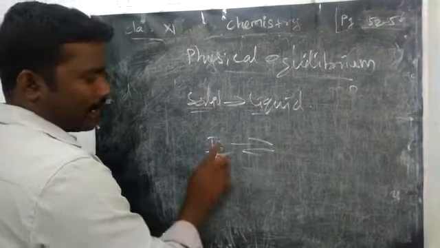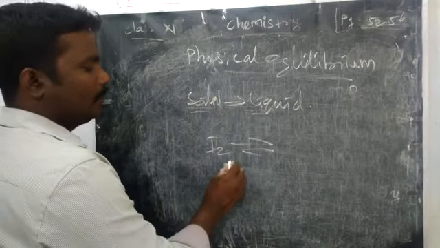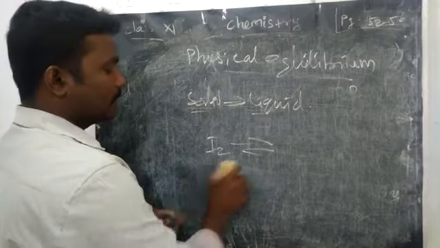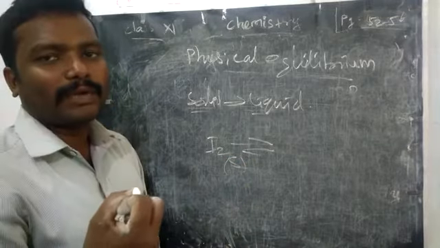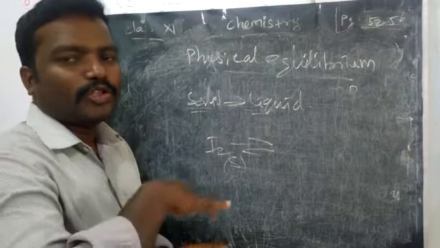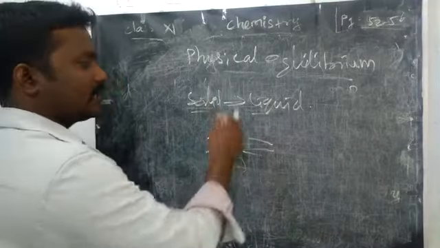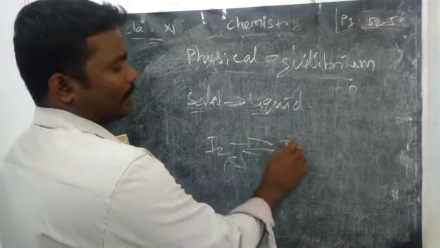Solid I2 will directly sublime. What do you mean by sublimation? Without changing into liquid, solid is converted to vapor; that is called sublimation.